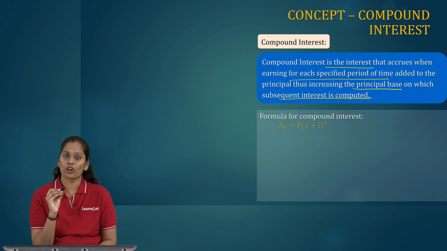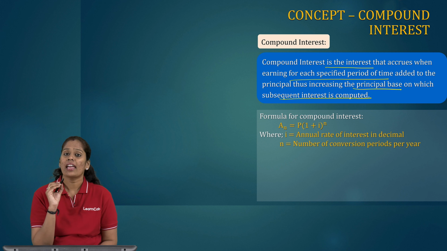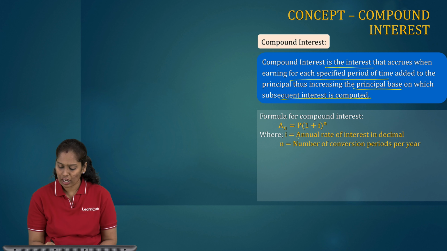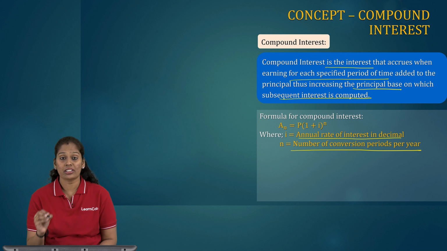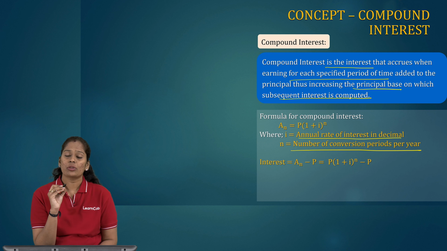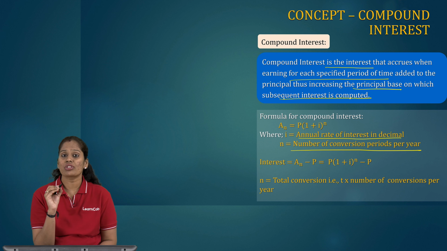And now coming to the formula, A n equal to P bracket 1 plus i raised to n, where i equal to annual rate of interest in decimal, and n stands for number of conversion periods per year. Interest equal to A n minus P, that is equal to P bracket 1 plus i raised to n minus P, where n equal to total conversions, that is t into number of conversions per year.